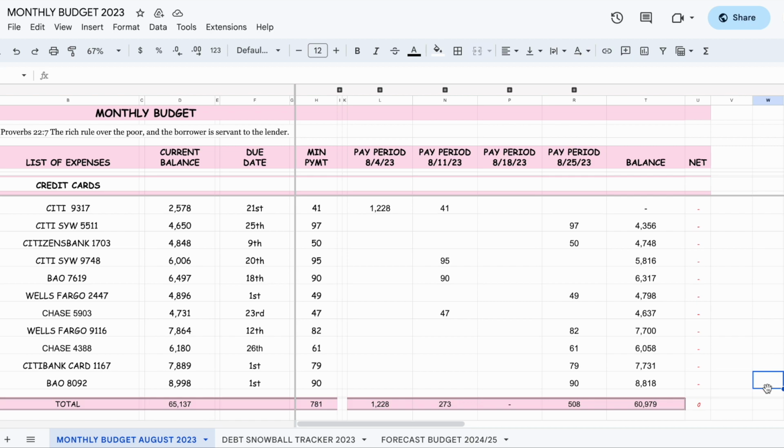Side notes here. Last week I used paper to list the credit cards, which was fine. But going forward, I feel more comfortable using the Google spreadsheets, and the reason why is because I normally do my regular budget using Google Sheets. So why not continue using this method going forward? It's just so much easier, less paper, less writing. And once you have the formulas and everything embedded in the cells, you can continue using this going forward for the following year. So it's so much easier, less paperwork.